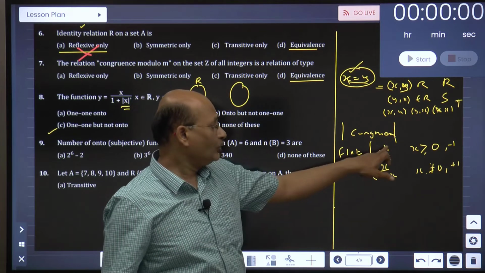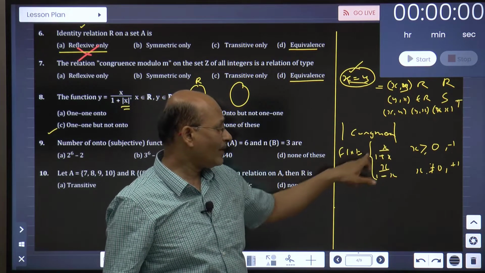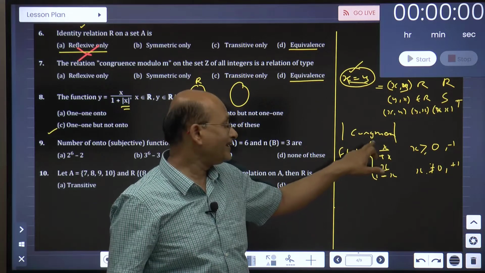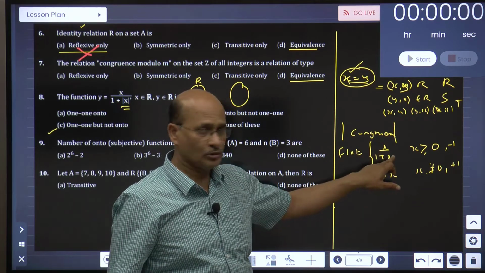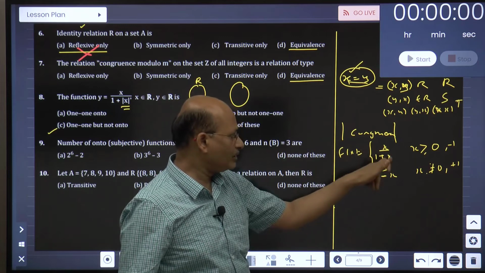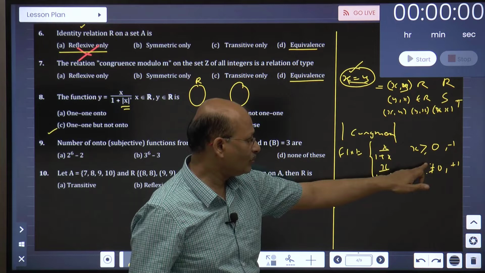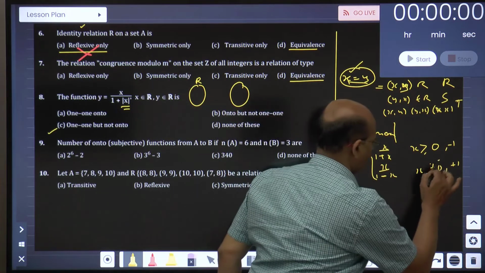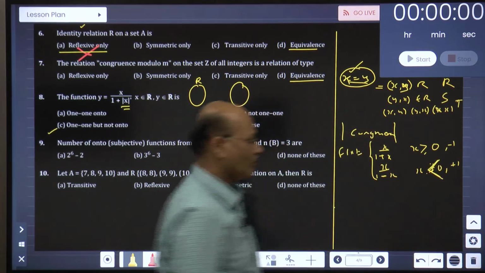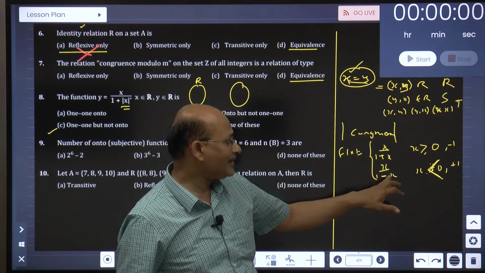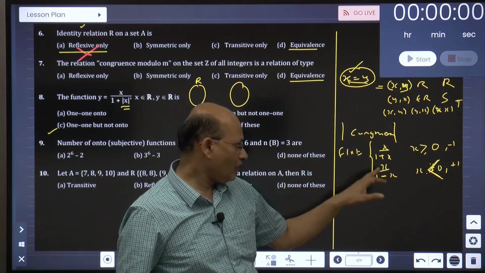Take x as 1: 1 upon 1 plus 1 is 1 by 2. Take x as 2: 2 upon 1 plus 2 is 2 by 3. And if x is less than 0, say minus 1, 1 plus 1.